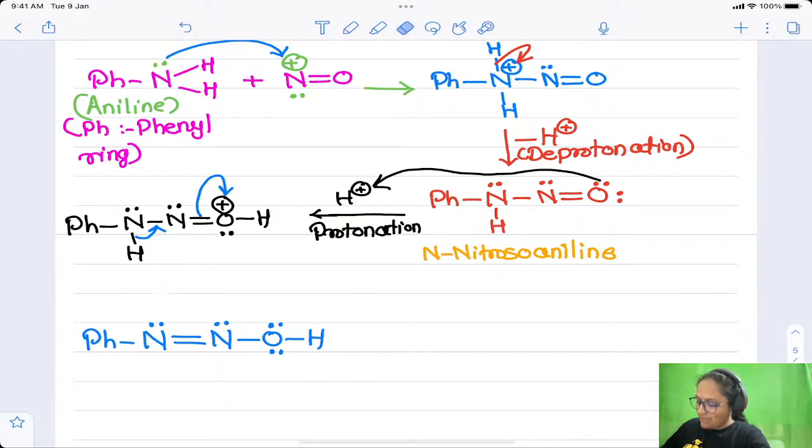Now on the arrow I will write minus H plus, that is, this H plus we have lost in this step.